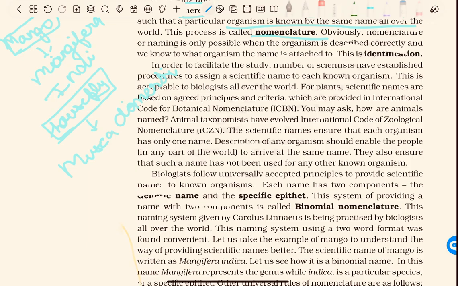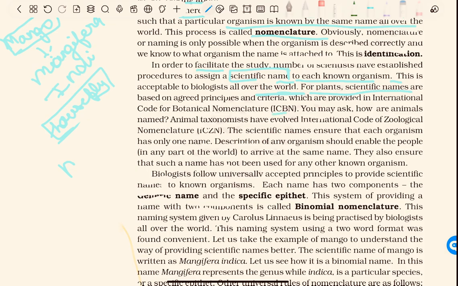In order to facilitate the study, a number of scientists have established procedures to assign a scientific name, this is called scientific name, to each known organism. This is acceptable to biologists all over the world. For plants, scientific names are based on agreed principles and criteria which are provided in the International Code for Botanical Nomenclature, ICBN. So, for plant scientific names, who makes the scientific names of species? The International Code for Botanical Nomenclature, that is ICBN.